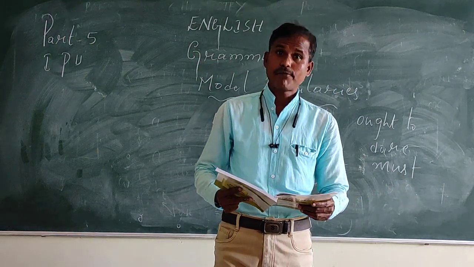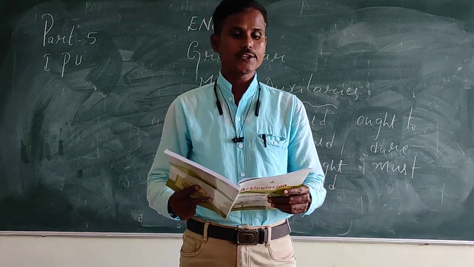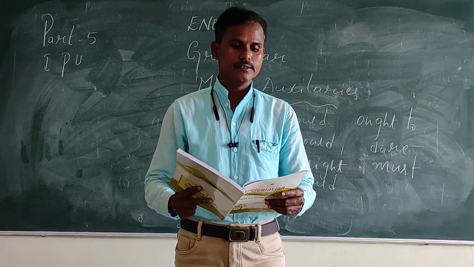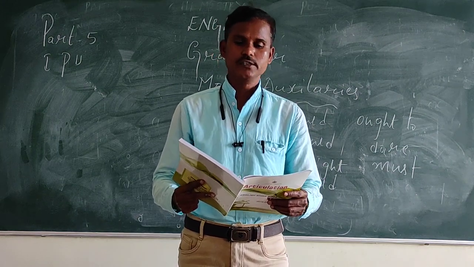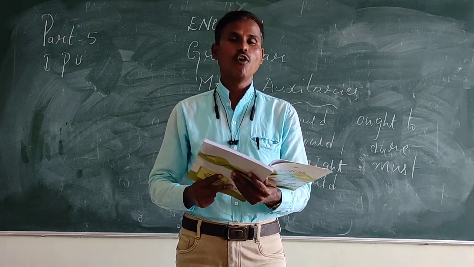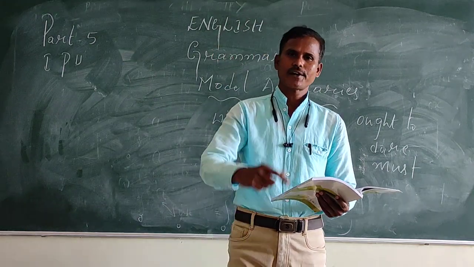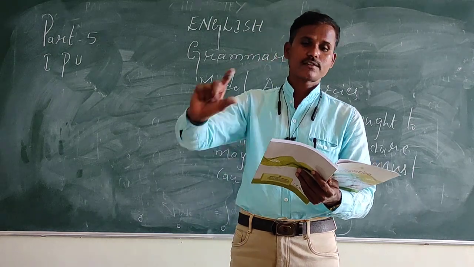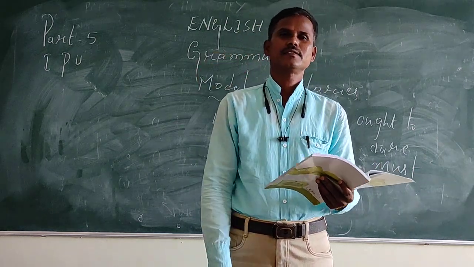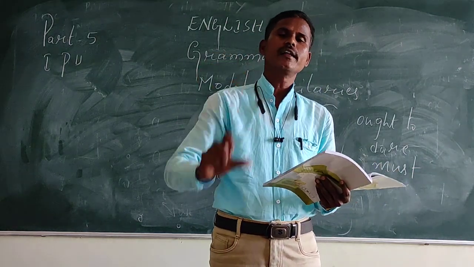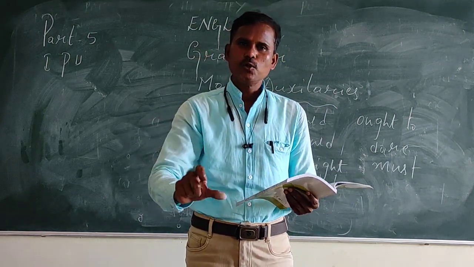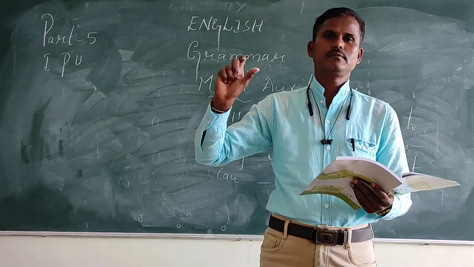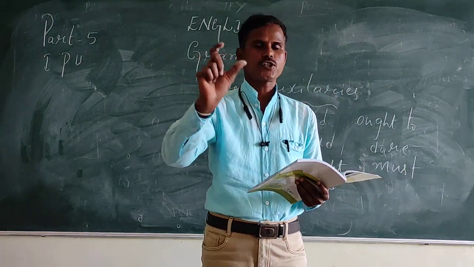See, there is a definition of verb. What is a verb? A verb is defined as a word which shows action or state of being. So according to the sentence, we use particular verbs for time, for tense, for action.